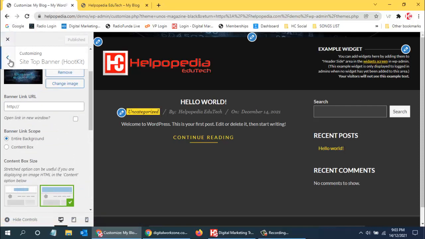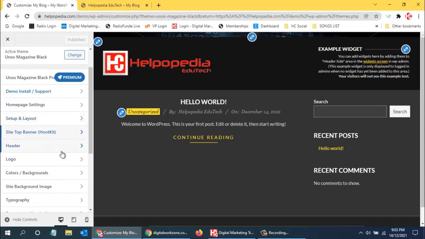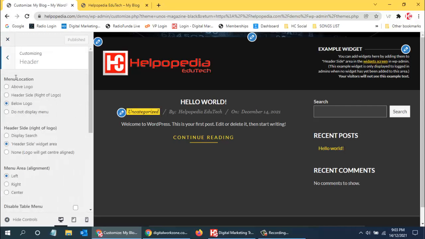And then over here we have header. So header is, say, menu location. So where will the menu be? So above the logo, or say below the logo, or header side, top right. So there are various positions. So usually we use below the logo. So below the logo, the menu will come up, and header side right of the logo.